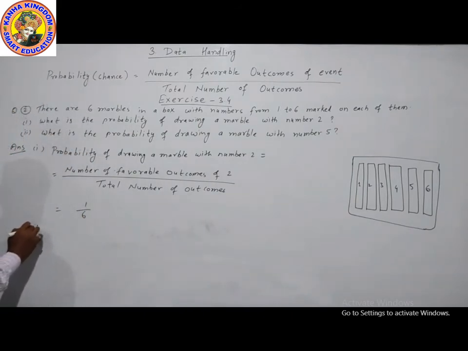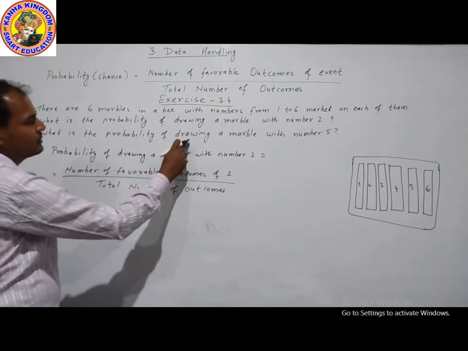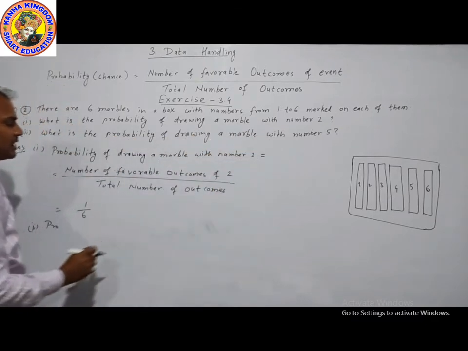Now taking question number 2. What is the probability of drawing a marble with number 5?